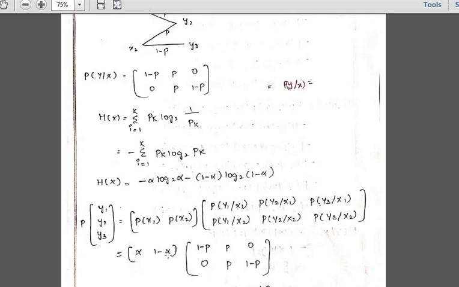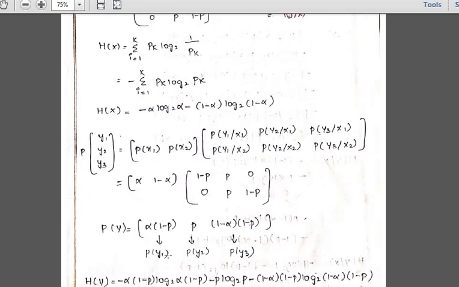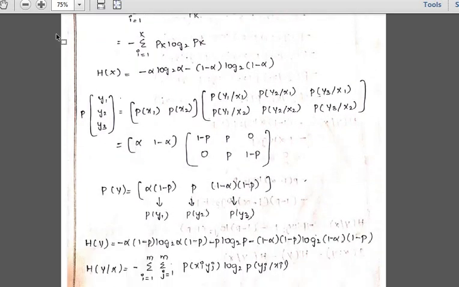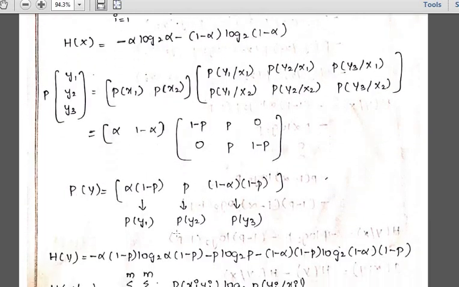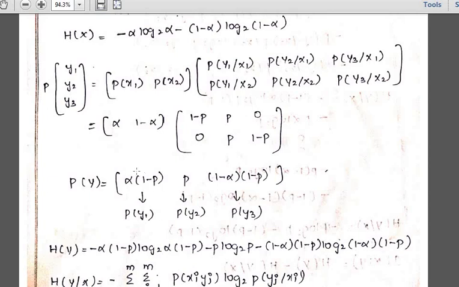Now we have to do the further simplification process. Fine. Now see here, p of this you have got. What is p of y? It is equal to alpha. Now do the matrix multiplication. Alpha into 1 minus p plus 1 minus alpha into 0. So what you will be getting? Alpha into 1 minus p. Then for this row and this column, alpha into p plus p into 1 minus alpha. Okay, p minus alpha you will be getting. So both alpha will be cancelled, then you will be getting p over here.